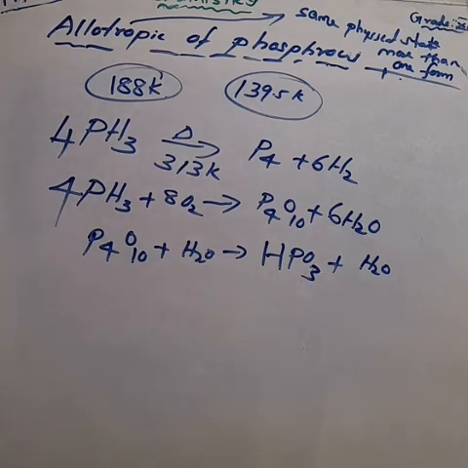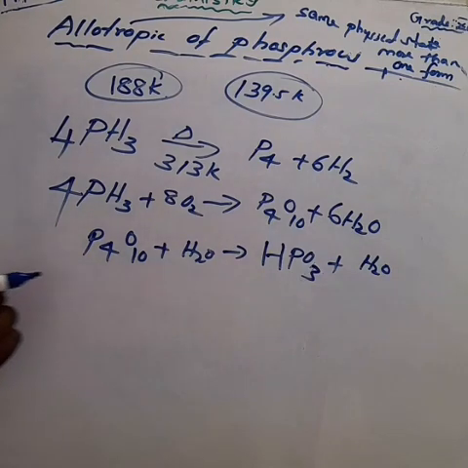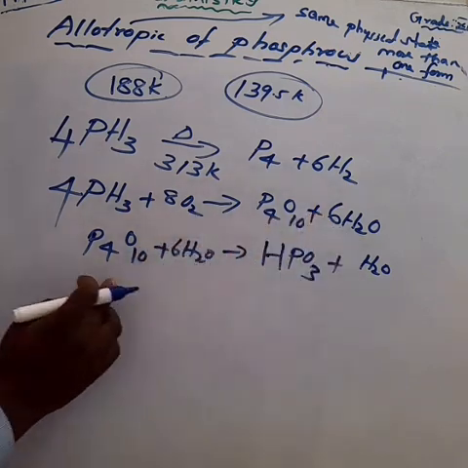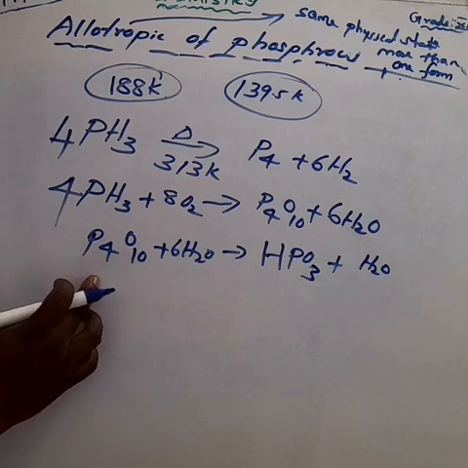Second equation, the same product we are taking. Which are the products here? P4O10 and also 6 water molecules. Am I right? So make it here P4O10 plus the same water molecules. I am writing here 6 water molecules we get.